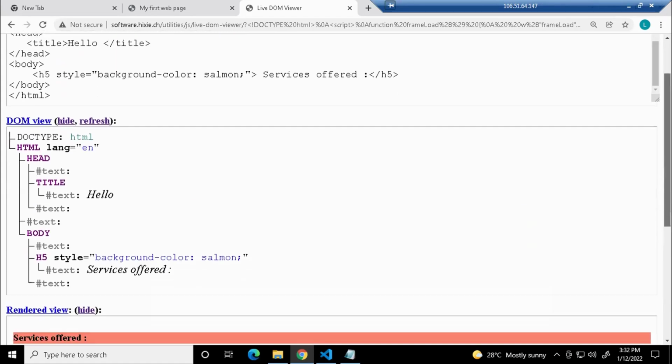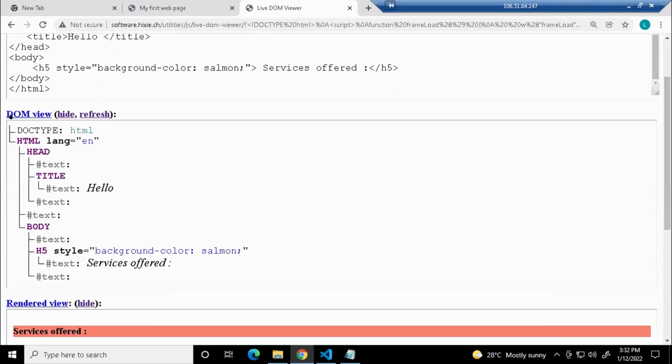Without this DOM, if your DOM is outdated or if it's not working properly, you won't be able to see anything in your browser. Even though your HTML is right, you will not see any output in the viewer, if this DOM is not working fine. Am I clear? Guys, am I clear?